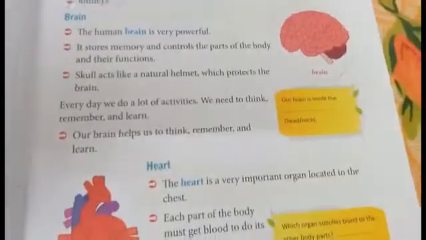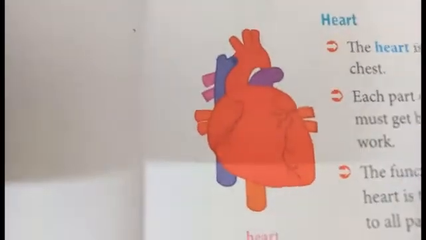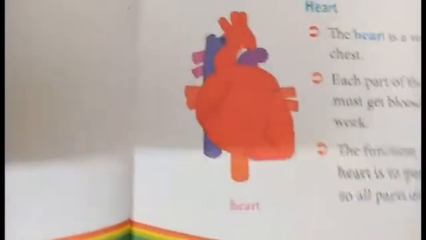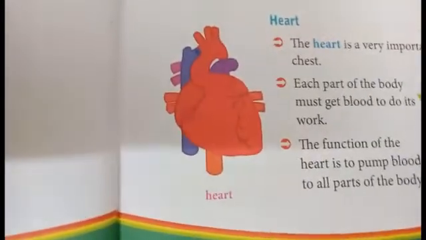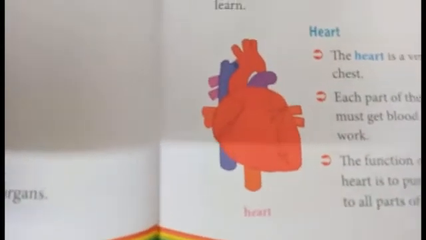Okay, children? Then we are going to see about the heart. So we all know that the heart is a very important organ. It's located in the chest portion. See this portion. Each part of the body should get blood. It needs blood to do the work.